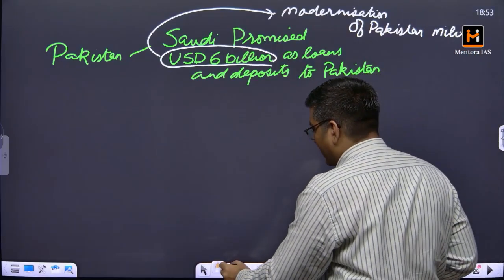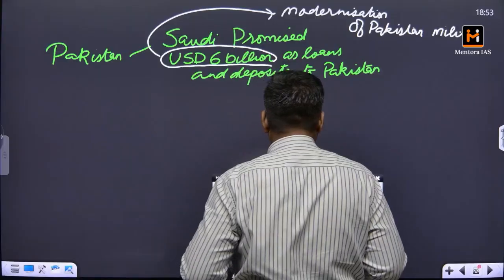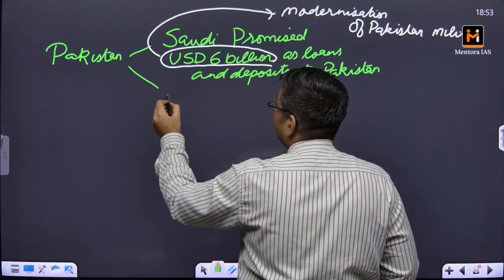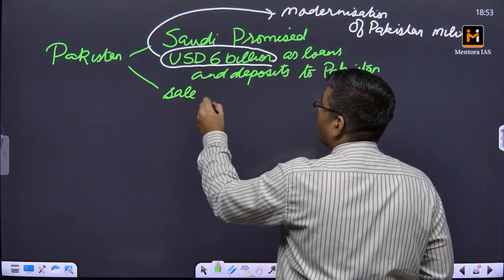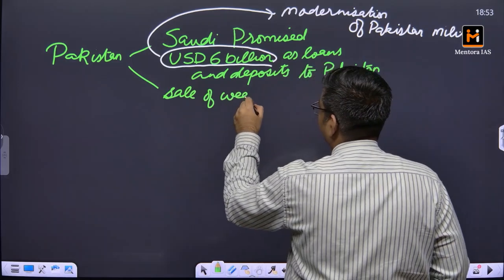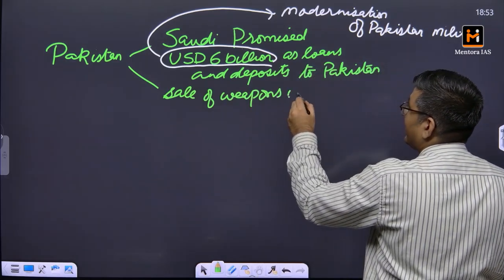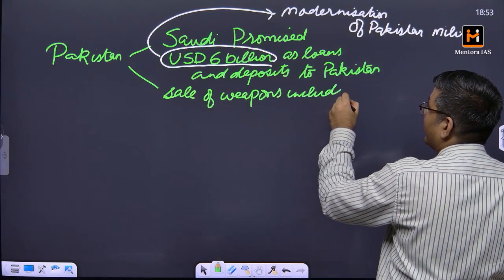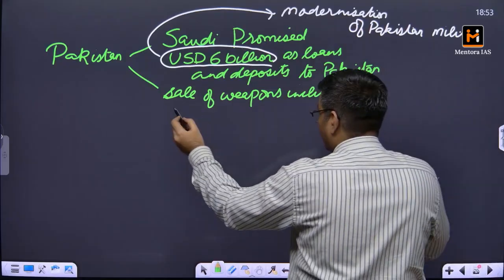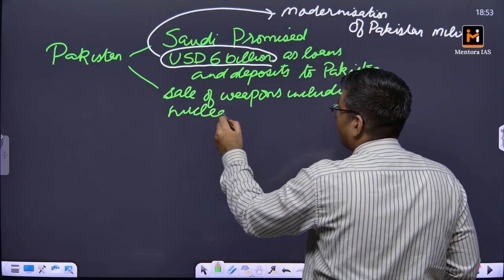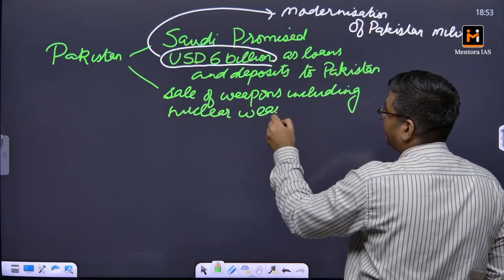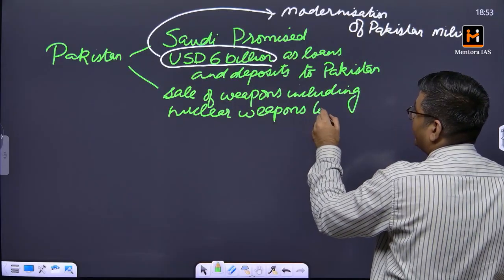Okay, the second benefit for Pakistan in this particular regard is the sale of weapons, including nuclear weapons. That is what has been said by the Pakistan Defense Minister. Nuclear weapons to Saudi.